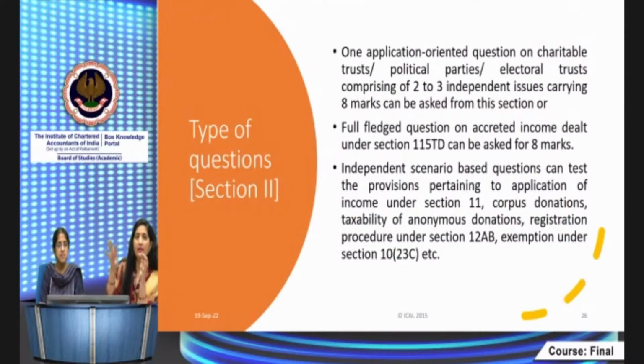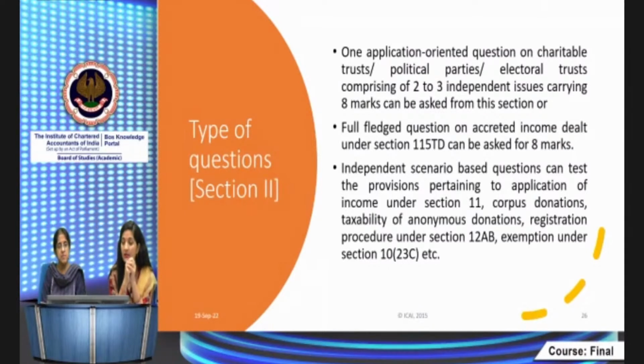And it would carry 8 marks. So independent case scenarios means it comes to 4 marks or 3 marks, like that will be there in this section for charitable trust or political parties or electoral trust. And if not from the application oriented, one full-fledged question on section 115TD, taxability of accreted income, would be asked for 8 marks.